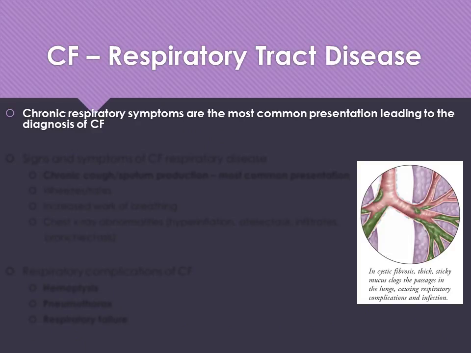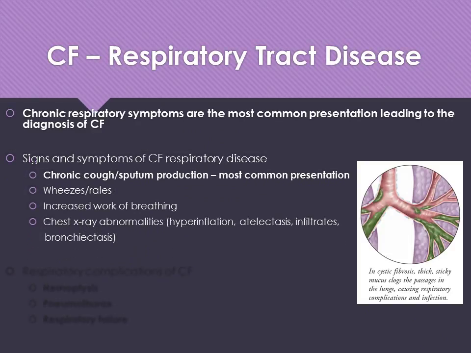Chronic respiratory symptoms are the most common presentation leading to the diagnosis of cystic fibrosis. Signs and symptoms of CF respiratory disease include a chronic cough with sputum production, right? So whenever we hear that a patient is coughing, one of our first questions is if it's productive or not. So sputum production is what we expect in cystic fibrosis. We may also hear wheezes or rales.